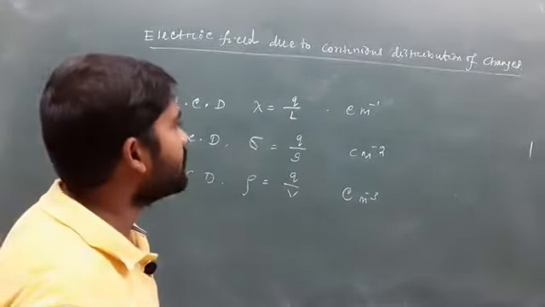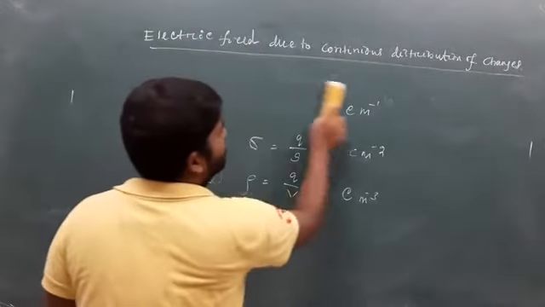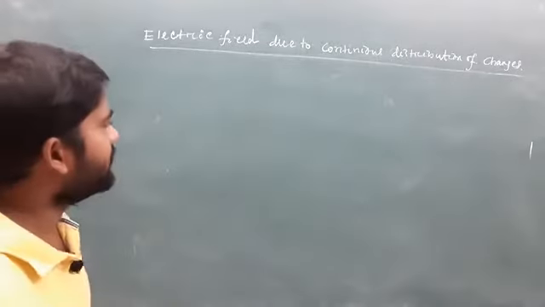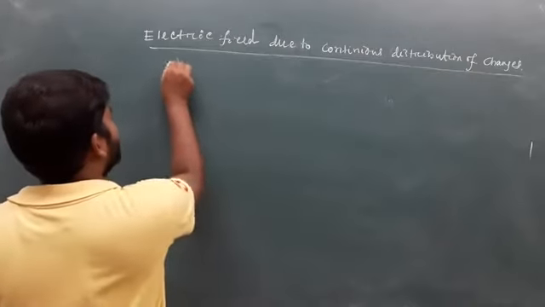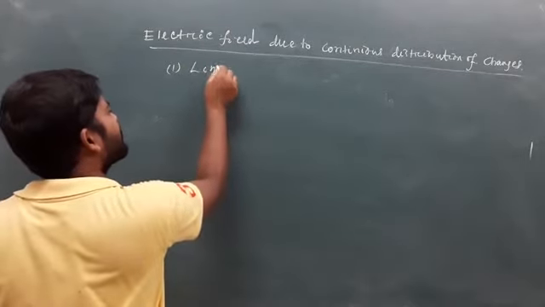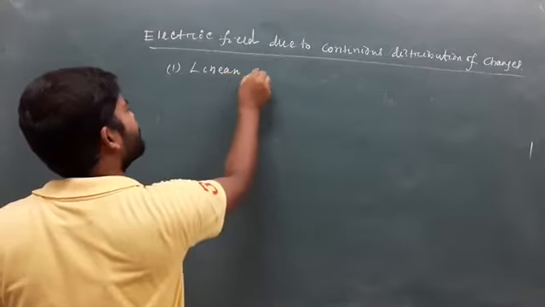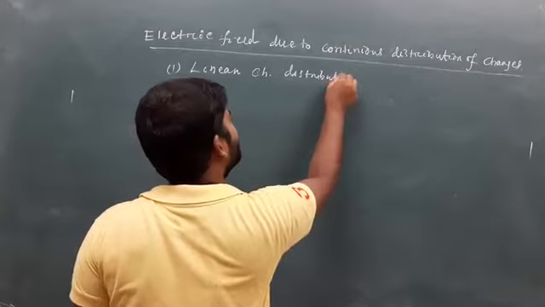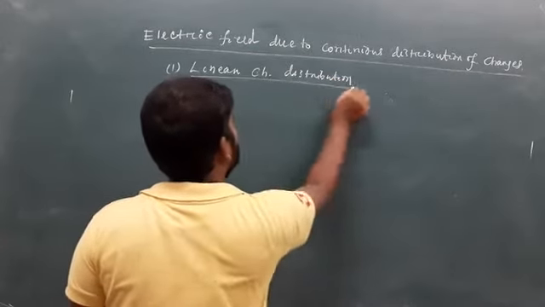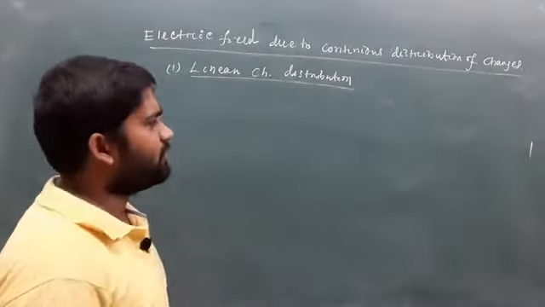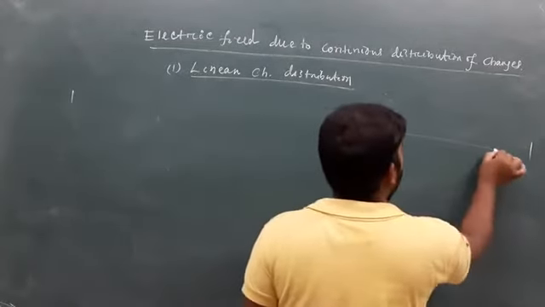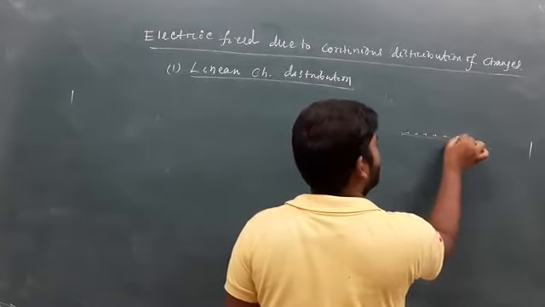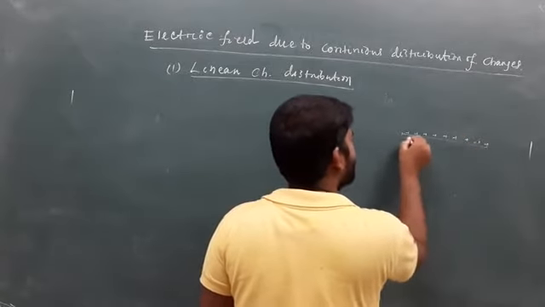In case of measurement of electric field for continuous distribution of charges, suppose I take the first case, that is linear charge distribution. In linear charge distribution, we simply take a line in which a large number of charges are distributed uniformly.